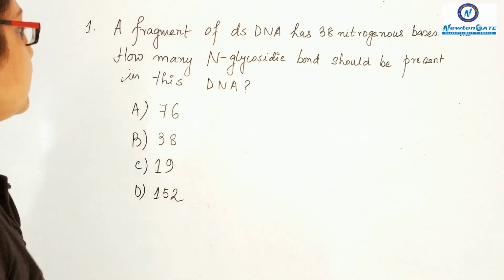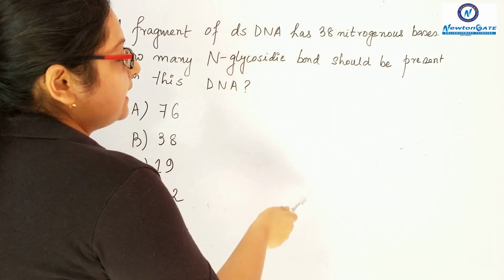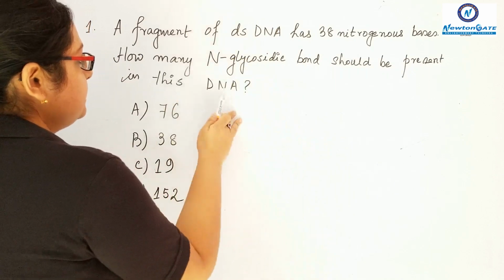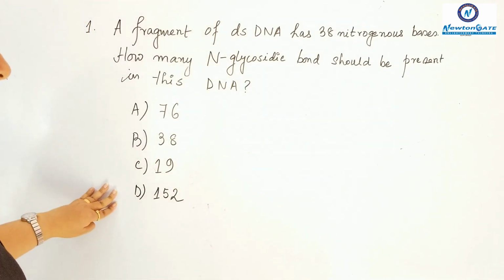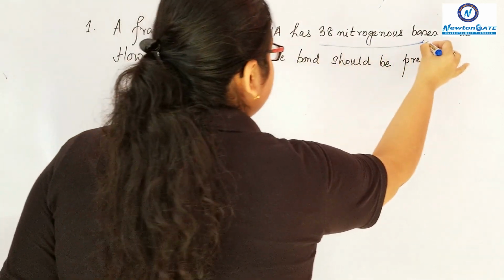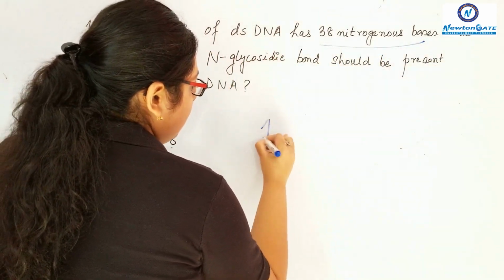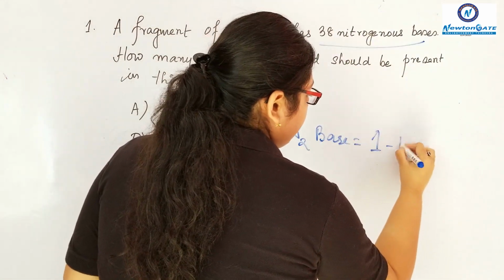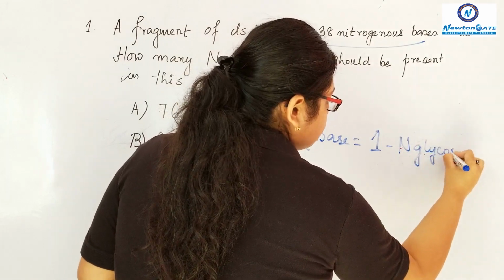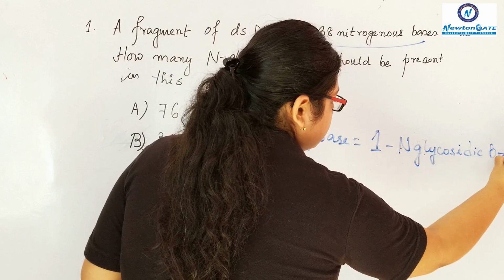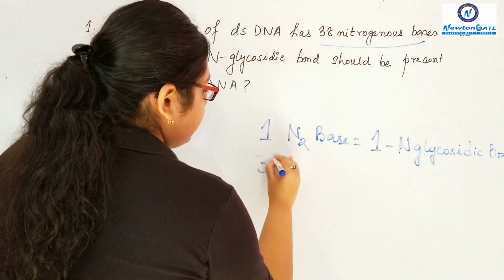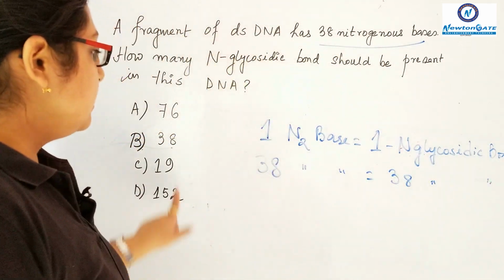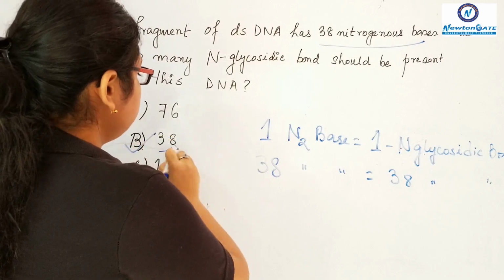So our first question is, a fragment of double-stranded DNA has 38 nitrogenous bases. How many N-glycosidic bonds should be present in this particular DNA? So the options are given. There are 38 nitrogenous bases, and one nitrogenous base means one N-glycosidic bond is present. So if there are 38 nitrogenous bases, that means there are 38 N-glycosidic bonds present. So the correct option will be 38, option B.